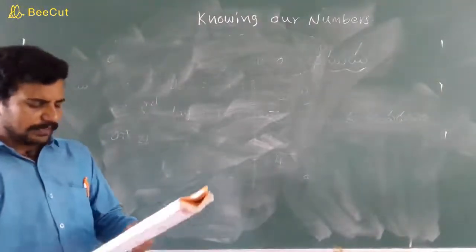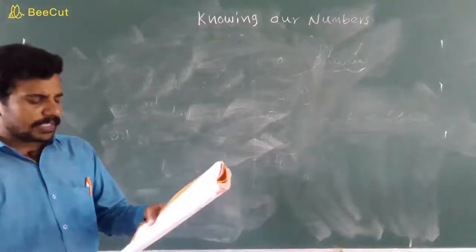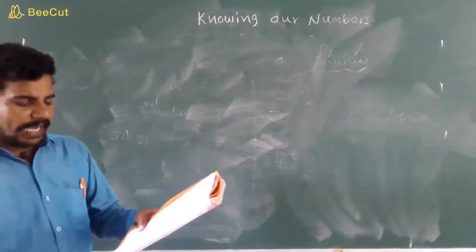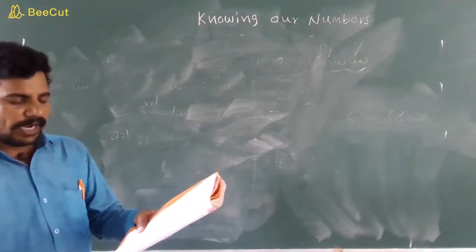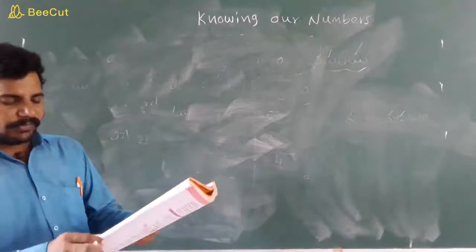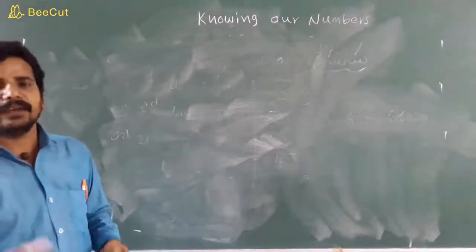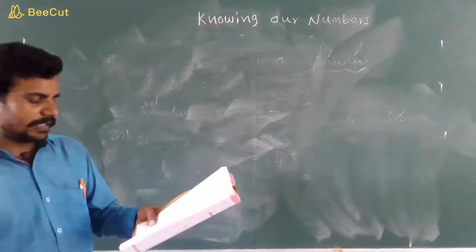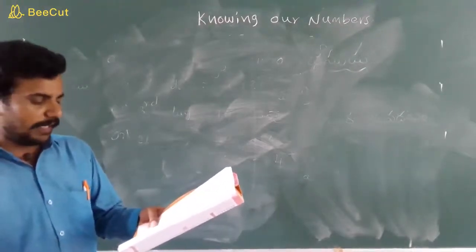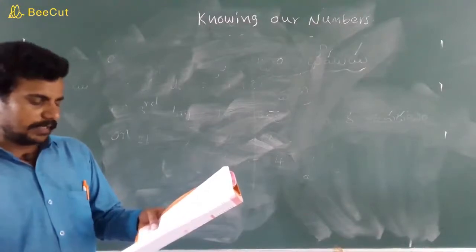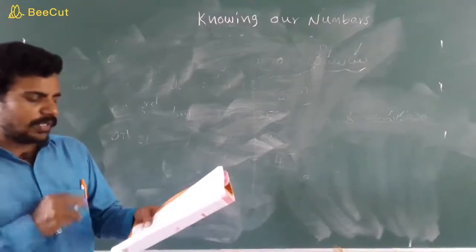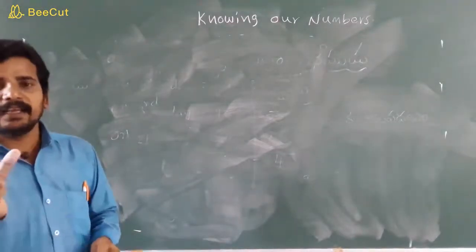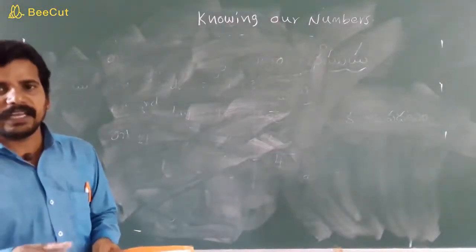Next, see children, second problem. In the Lok Sabha election, the elected candidate got 5,87,500 votes and the defeated candidate, defeated means loser, got 3,52,768. So he is asking by how many votes did the winner win the election. He is asking the difference.